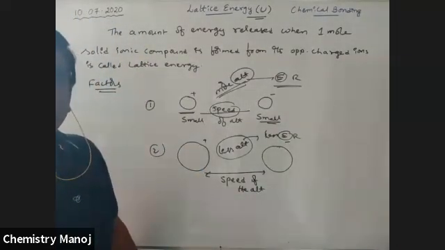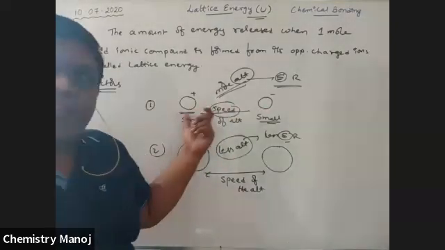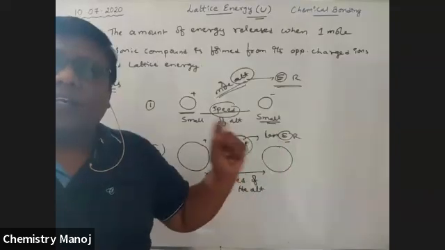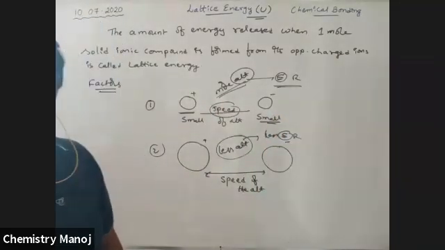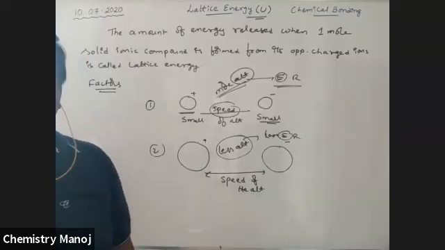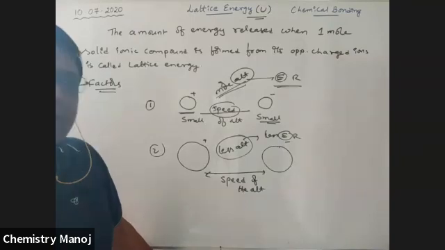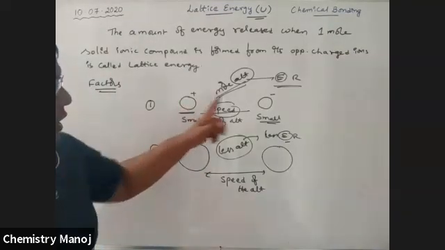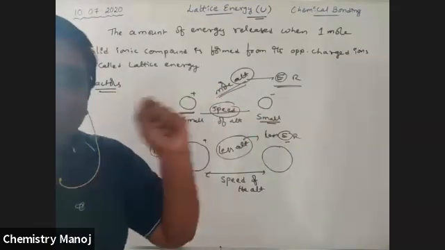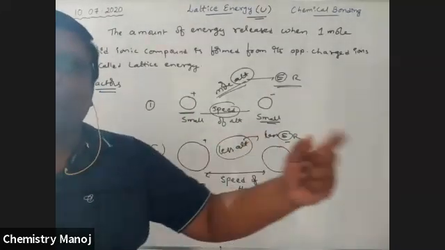The first case, the lithium one. Therefore, do ions with more size or less size give more lattice energy? More size or less size? Yes, less size. So both cation and anion having small size give more lattice energy.